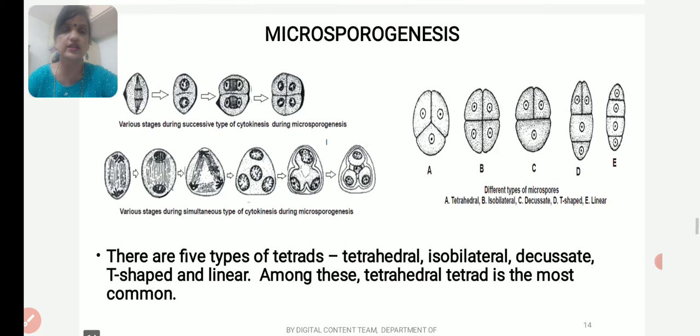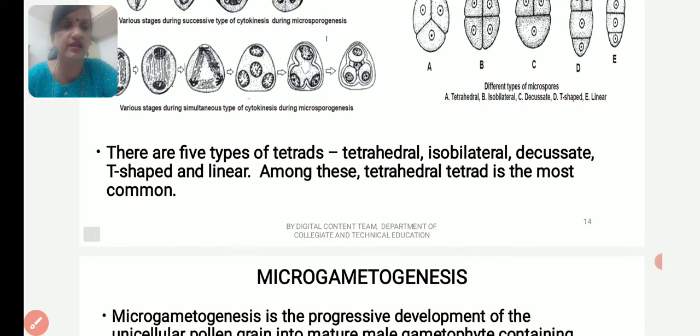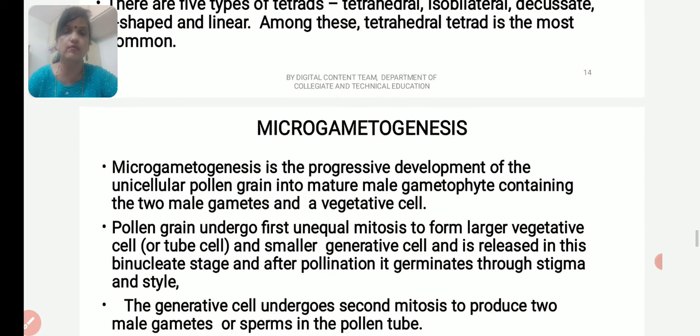So you can see here the pictures of tetrahedral tetrads. This is the tetrahedral tetrad, isobilateral tetrad, and this is the decussate, T-shaped and linear. And here we can see the simultaneous cytokinesis, and this is the successive cytokinesis. There are 5 types of tetrads: tetrahedral, isobilateral, decussate, T-shaped and linear. Among these, the tetrahedral tetrad is the most common.